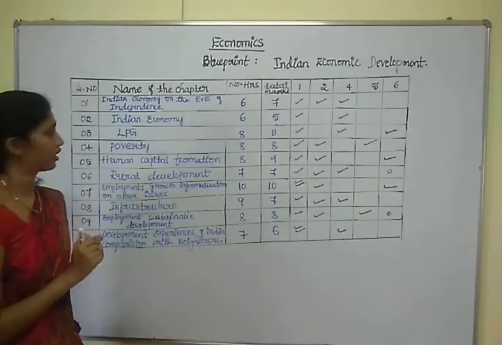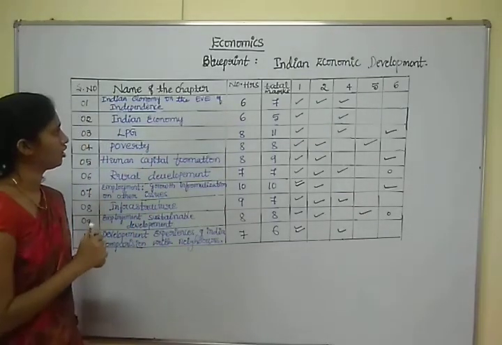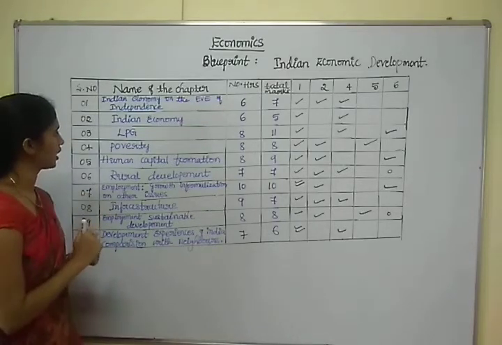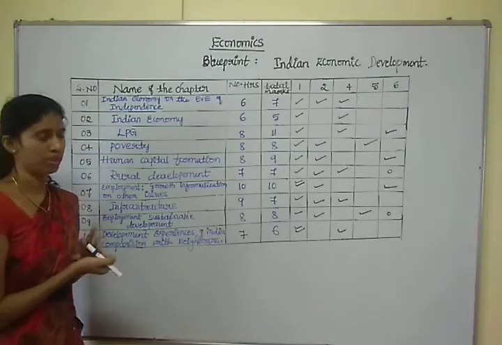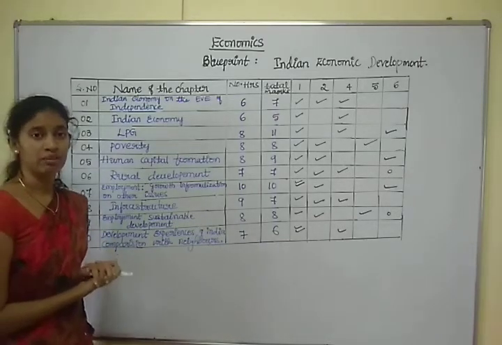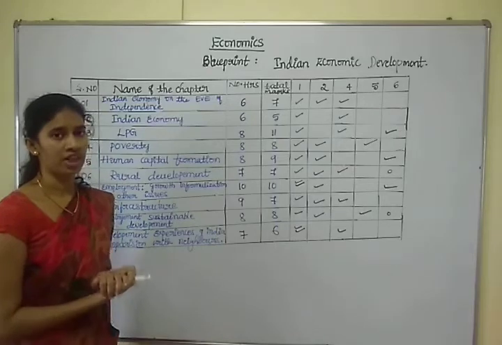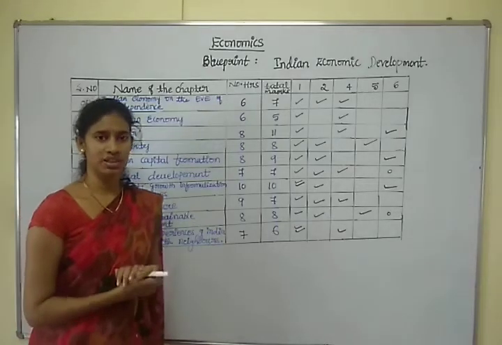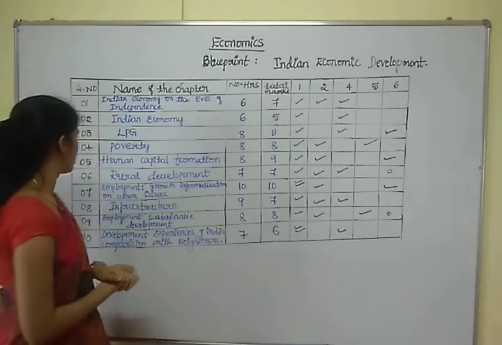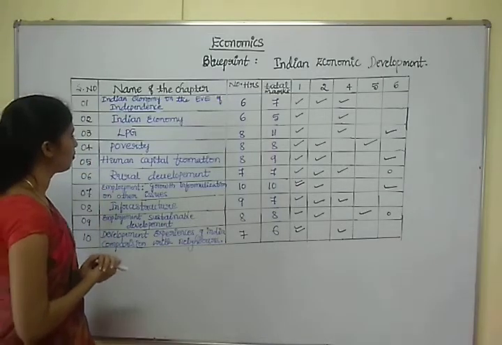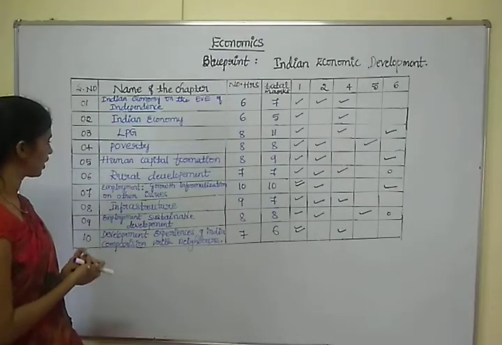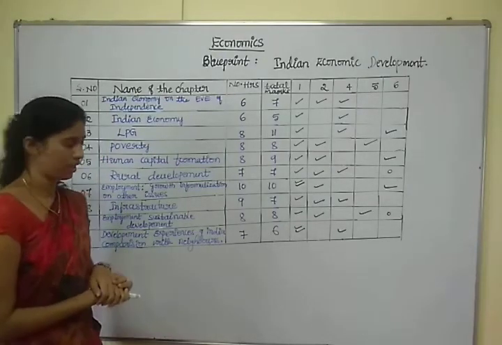The first chapter is Indian economy on the eve of independence. The second chapter is Indian economy. The third chapter is LPG, that means liberalization, privatization and globalization. The fourth chapter is poverty. The fifth chapter is human capital formation. The sixth chapter is rural development.